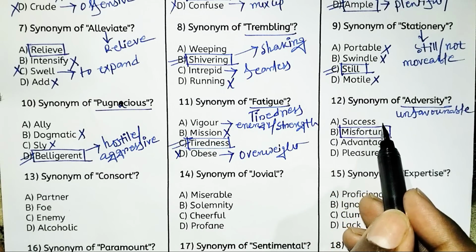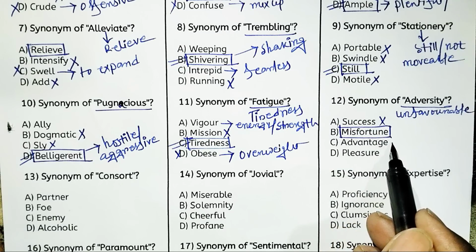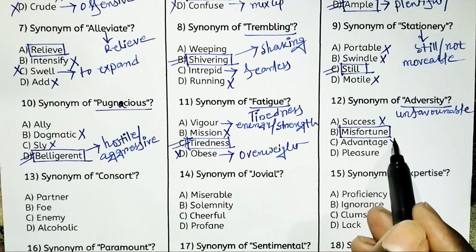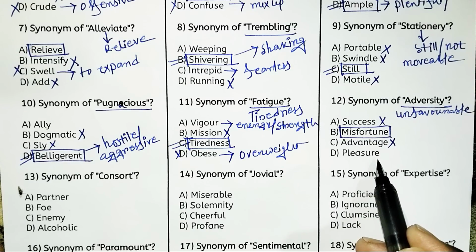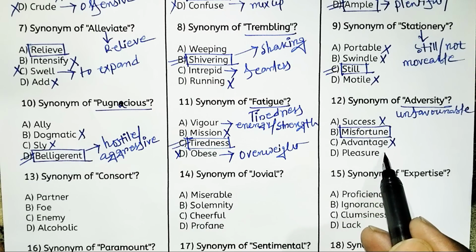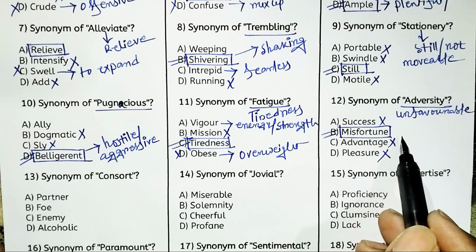Success is totally opposite, so we have to eliminate it. Advantage is also totally opposite, so option C should be eliminated. And pleasure is not appropriate, so option D should be eliminated. So option B, misfortune, is the right answer.